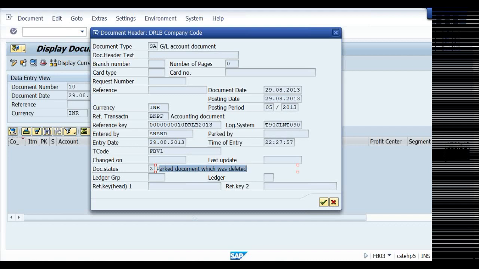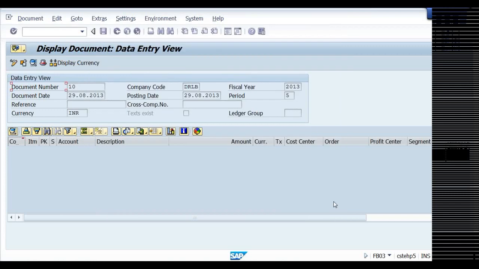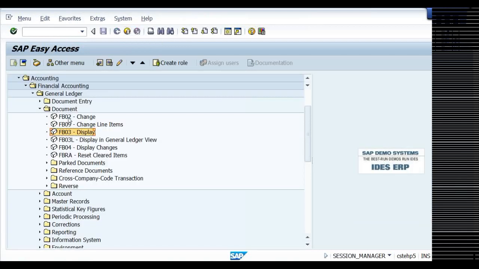Document status. The audit trail will appear, meaning they'll find that some document was there in 10 but that has been deleted. If you want to see the document line items you cannot see them. Only the document number can be seen and it will show who has parked and who has deleted. Since both were done by me, the system shows my name here. And if you post the next document, the system will post the 11th document. That is called posting.